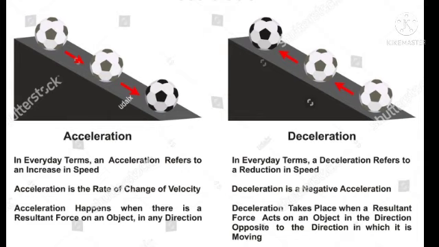Acceleration happens when there is a resultant force on an object in any direction. Deceleration takes place when a resultant force acts on an object in the direction opposite to the direction in which it is moving. That is called the deceleration.